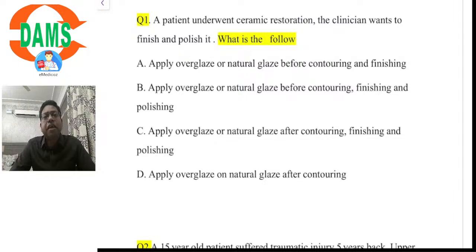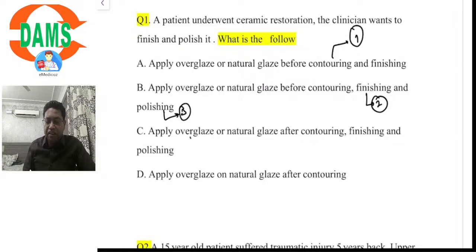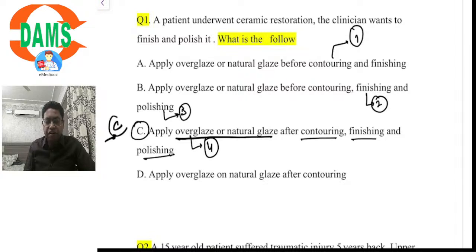There are principally three steps. Whenever the prosthesis is made, it is contoured. So the first step would be contouring. This is step number 1. The second step is finishing. The third step is polishing. And the fourth step is applying the natural glaze or the overglaze. So what would be the sequence? 1, 2, 3, and 4. So option C, apply the overglaze and natural glaze after contouring, finishing, and polishing, would be the answer here.